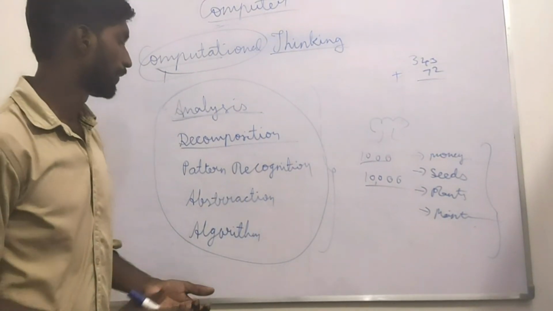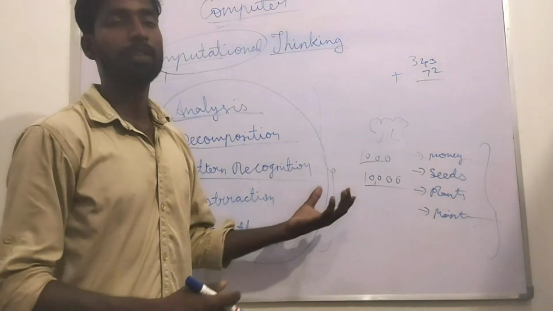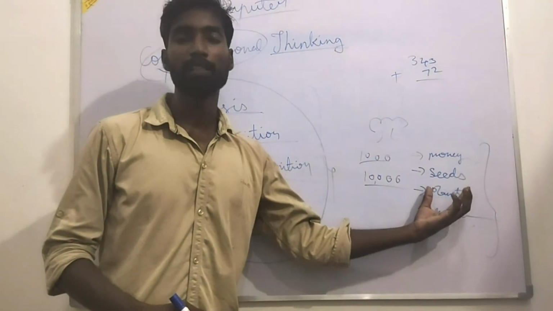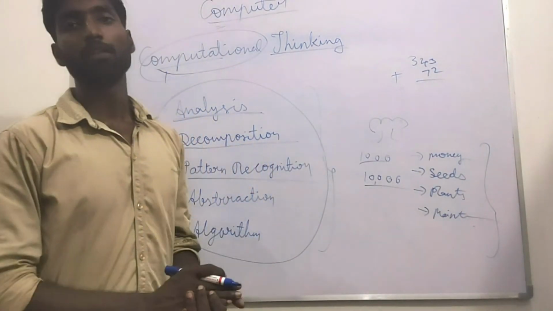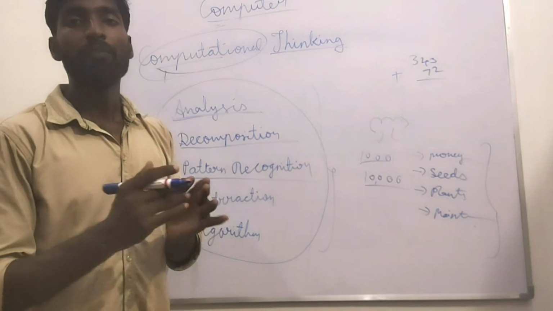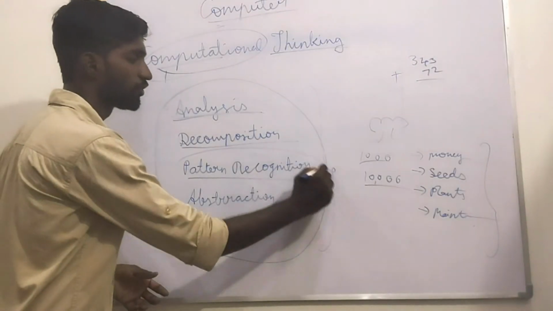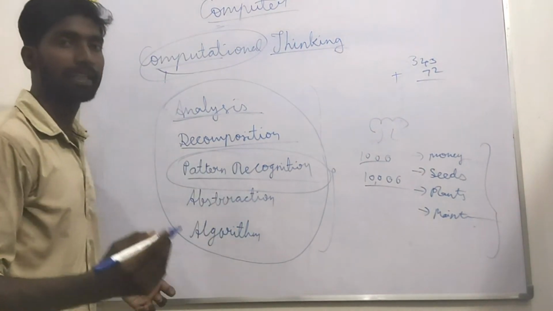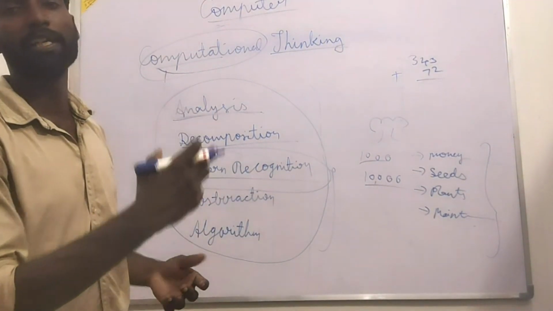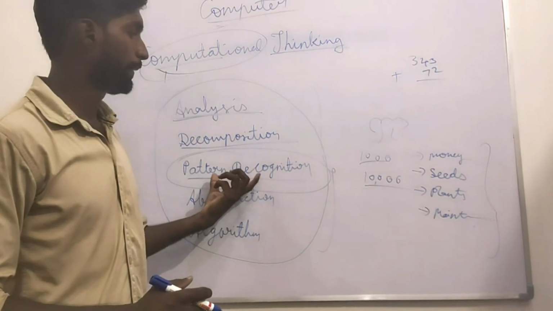After that, pattern recognition. Planting a tree or making a seed is not his profession. He is a small boy, and just now he is starting. If he wants to become a success, he wants to search or gather information from an experienced person. What type of pattern?